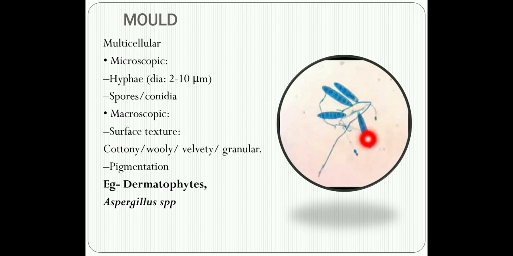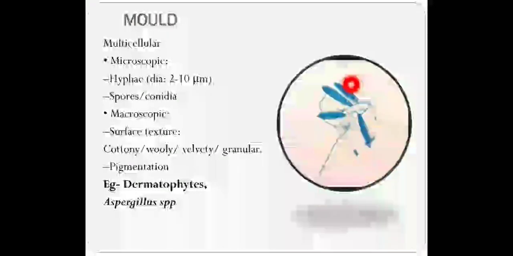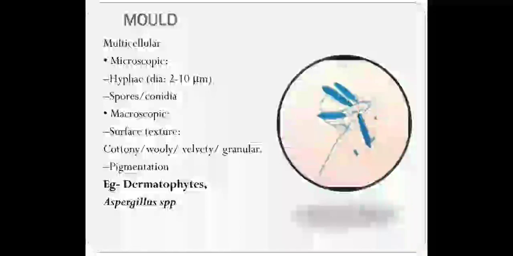This is the macroconidia and this is the hyphae, the spiral hyphae. This is the boat shaped macroconidia, and this particular isolate belongs to a dermatophytic fungi called Trichophyton mentagrophytes.